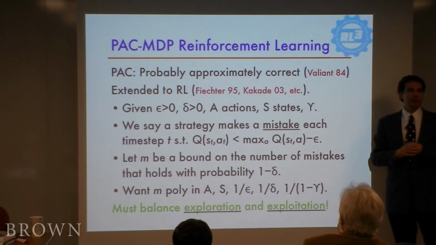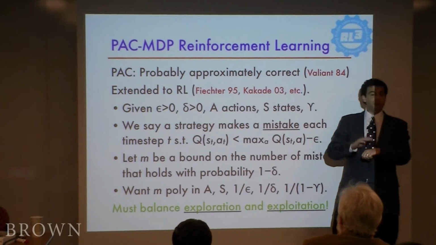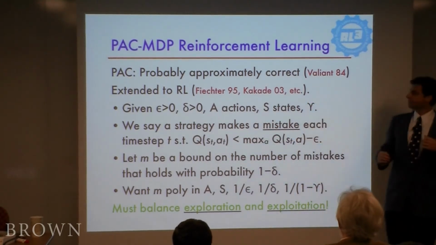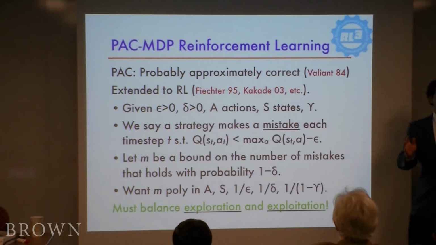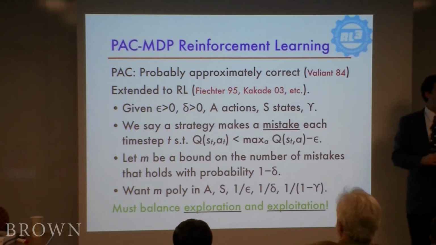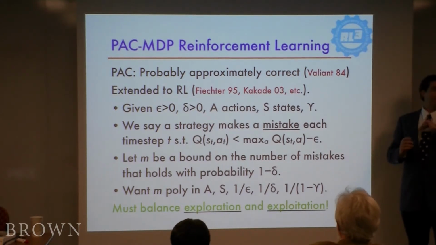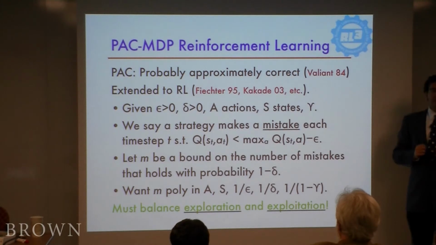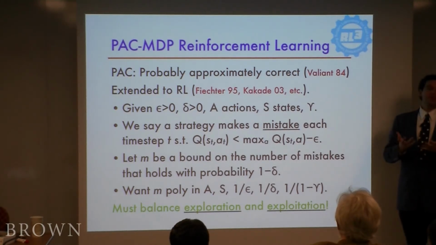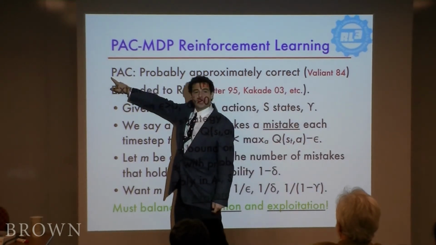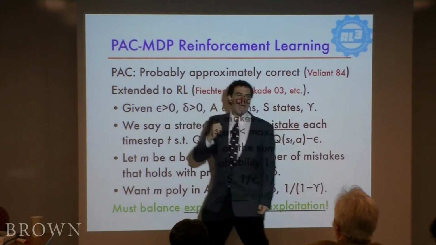It's like estimating the probability that a coin will come up heads with perfect precision. You can keep doing it and improving your estimate, but you never really get the exact number, except in the limit. So we don't expect that. We want near optimality, something that will behave close to what an optimal policy would do, but it's okay, we can tolerate a little bit of error. In fact, if we're really unlucky, we might not even be able to do that. So we really want something that's approximately correct, probably. So that's what PAC is about.